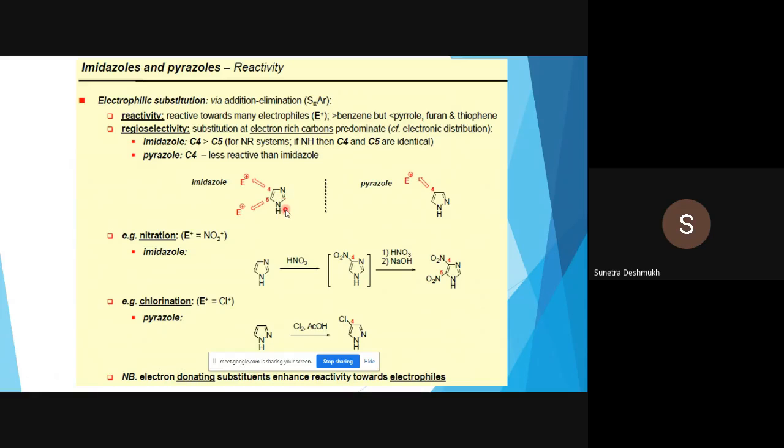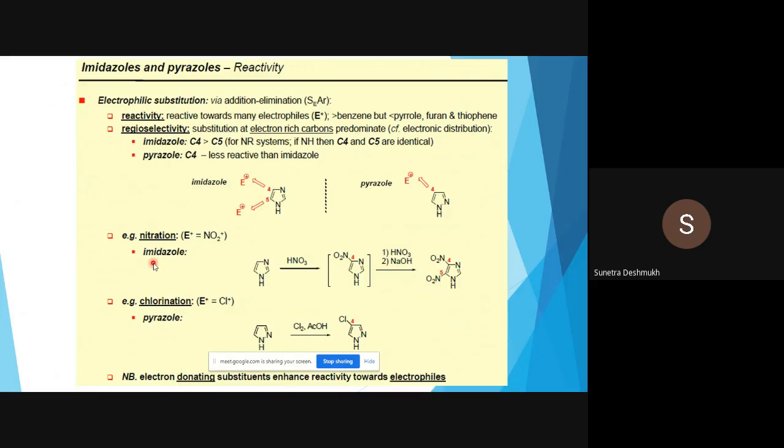We always have to pay attention to which substituent is present on the nitrogen atom in imidazole as well as in pyrazole. If an alkyl group is present, if it is an alkylated imidazole, then the C4 position is more susceptible to electrophilic attack and not C5. And when hydrogen is present on nitrogen, then C4 and C5 are identical. For free imidazole, both positions are identical for electrophilic attack. In the case of pyrazole, the fourth position is more susceptible to electrophilic attack, and it is less reactive than imidazole.